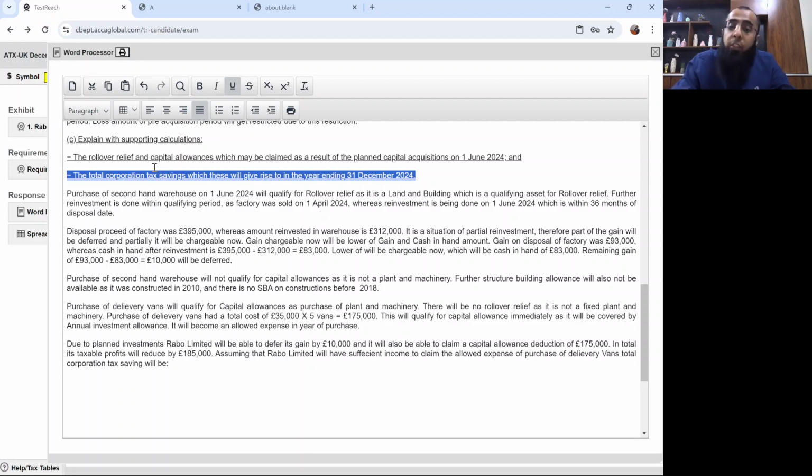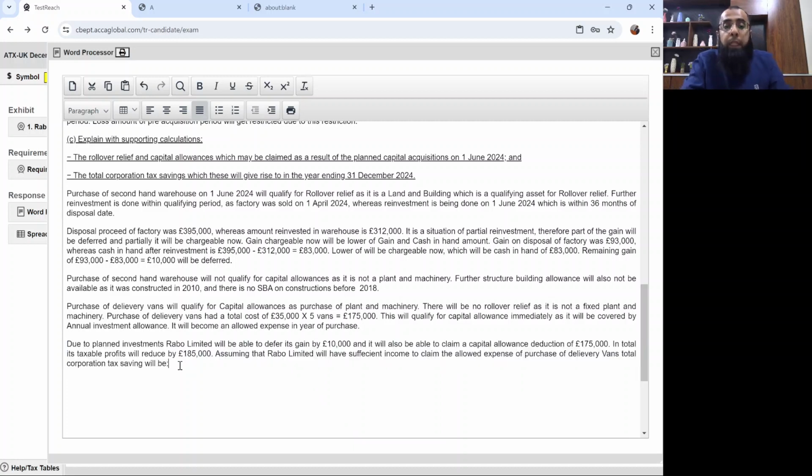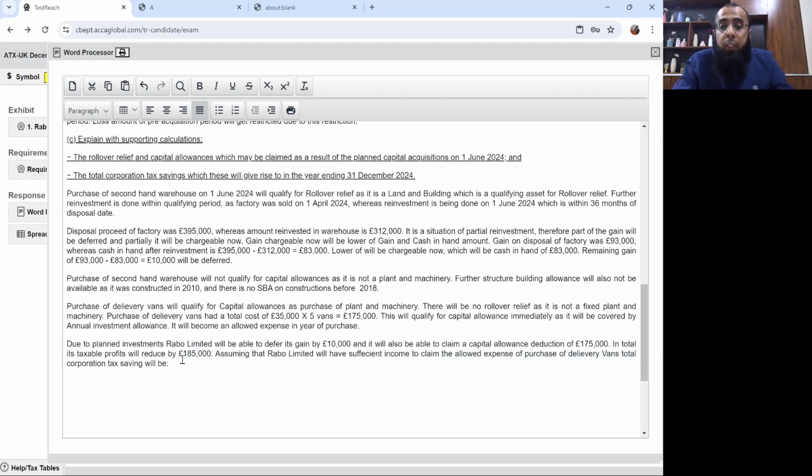Assuming that Rabo Limited will have sufficient income to claim an allowed expense of purchase of delivery vans, total corporation tax saving will be... now you have a total deduction of £185,000. Your profits are getting reduced by £185,000. So what will be your total corporation tax saving?